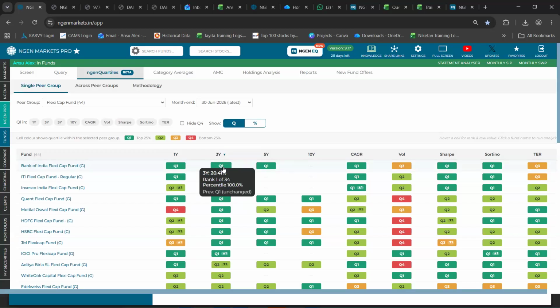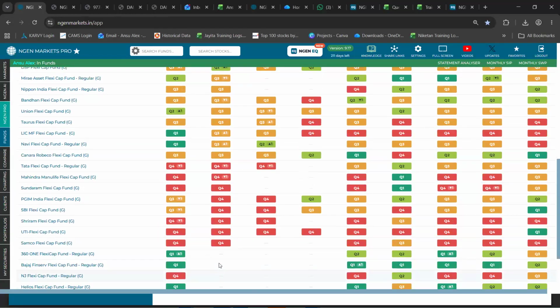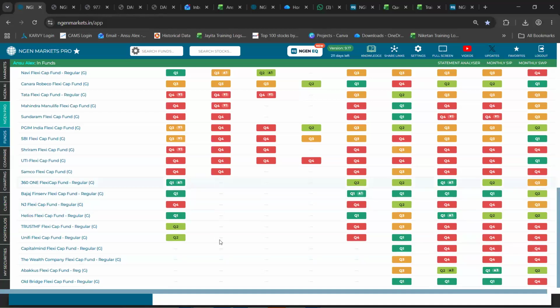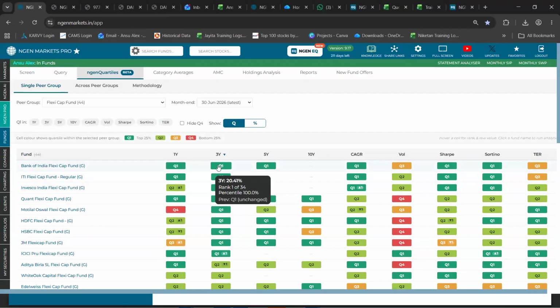That is because in the 3-year time period, there were only 34 schemes in the market. These were the latest schemes that had come up, which were not there 3 years back. Hence, basis the number of schemes that were available for the 3-year data, this fund, Bank of India, gets the rank number 1.